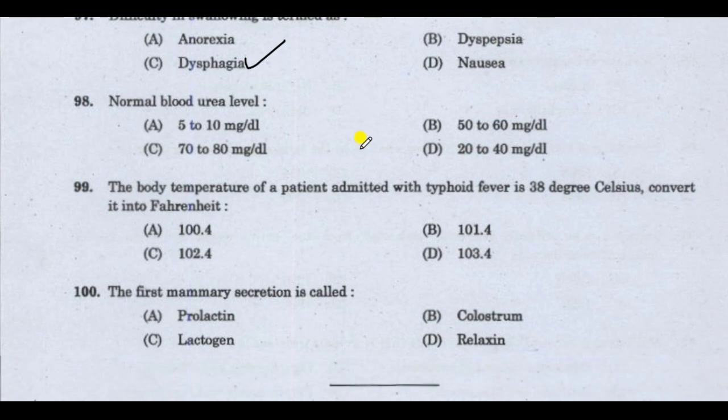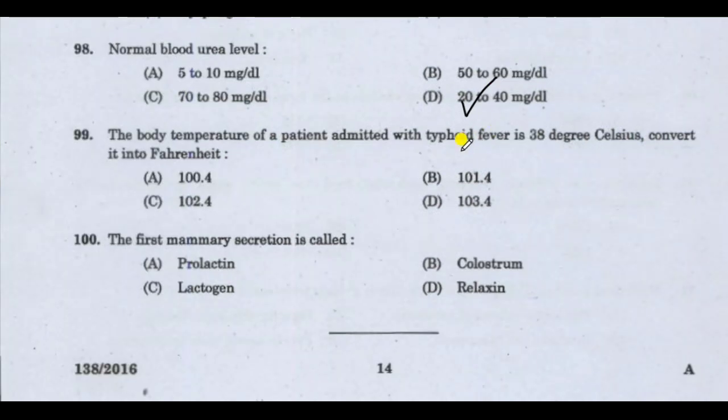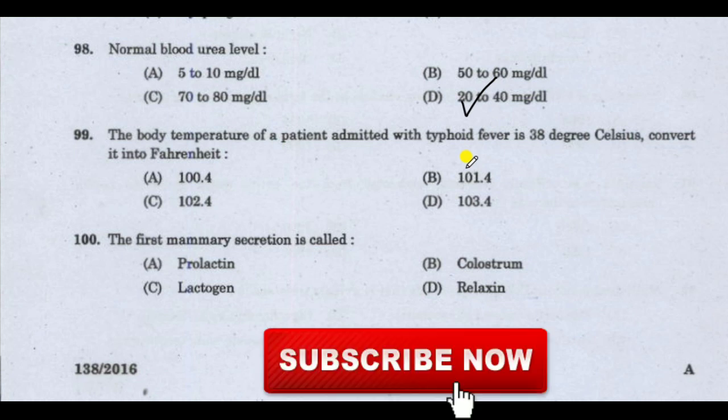Next question. Normal blood urea level is. Correct answer is 20 to 40 milligram per deciliter. Normal blood urea level 20 to 40 milligram per deciliter. The body temperature of a patient admitted with typhoid fever is 38 degrees Celsius. Convert into Fahrenheit scale. Correct answer is 100.4 degree Fahrenheit. The first mammary secretion is called. Correct answer is colostrum. The first mammary secretion is called colostrum.